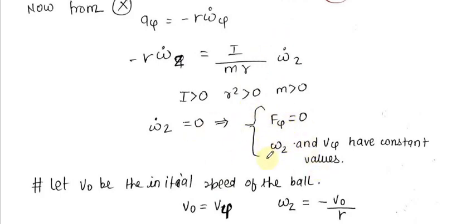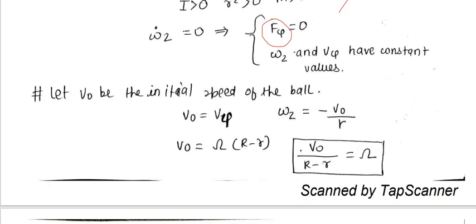This means that omega dot z is equal to 0, so omega z and v psi have constant values. Now what is v psi? V psi is the velocity, and we got the same thing in the physical approach. And f psi is equal to 0, the same thing we got: horizontal friction is equal to 0. We got that already in the physical approach, and by the mathematical approach the same thing is happening here.